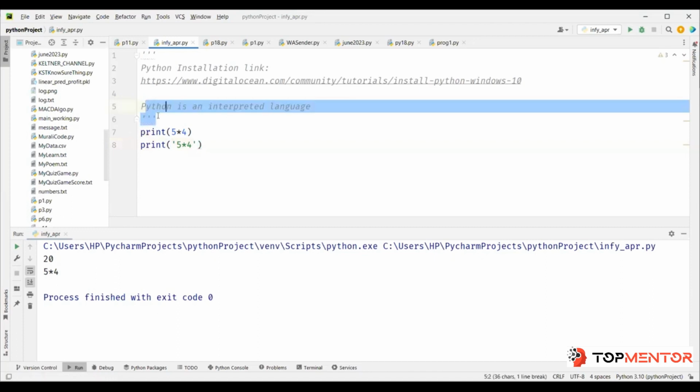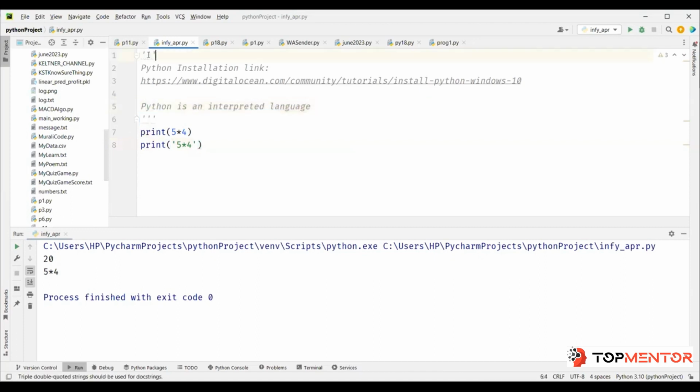What you see here, this is your triple quotation, right? These are called comments. If you put something inside triple quotation, it is treated as a comment. Or if you want to give a one line comment, you can say hash followed by whatever you want to write. So I'll say will evaluate, and here I will say will print as it is, right? So this is like a multi-line comment, this is a single line comment.